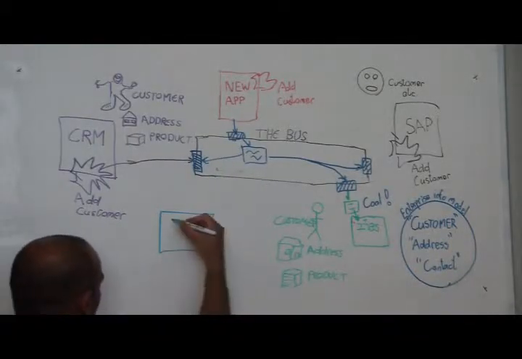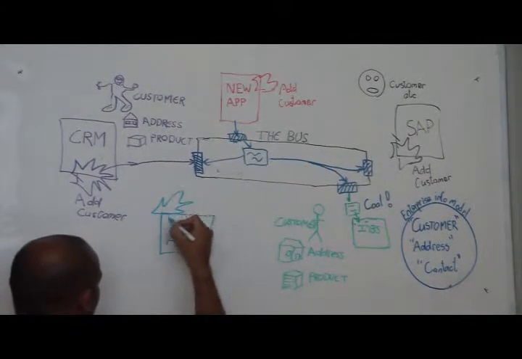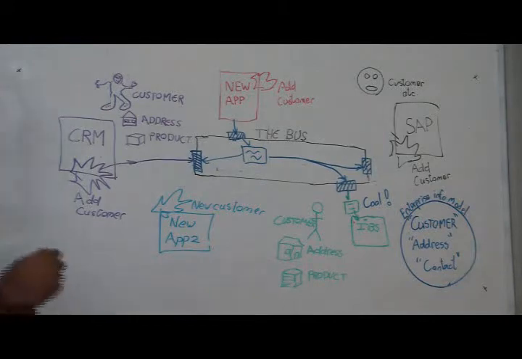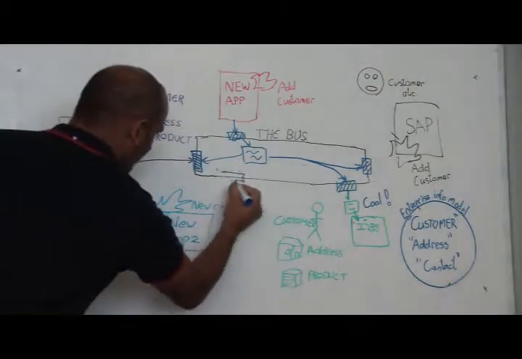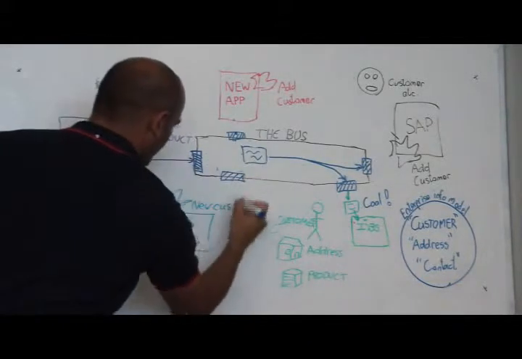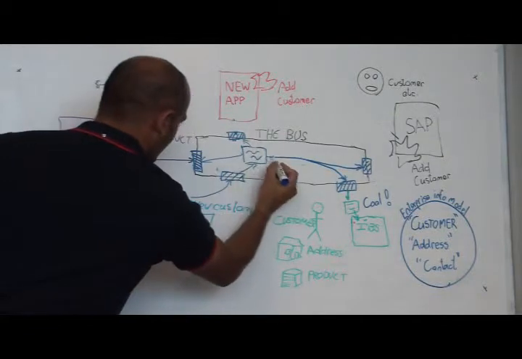Let's say that a new application was added to the enterprise landscape and that this new application also had an add new customer event. As long as messages that are propagated to the bus are of a standard or canonical format, all existing message transformation logic may be reused. The cost of integrating a new application is a lot less than was previously the case.